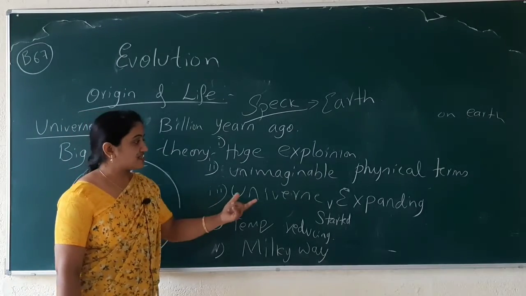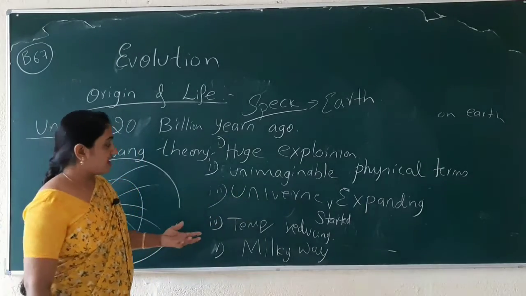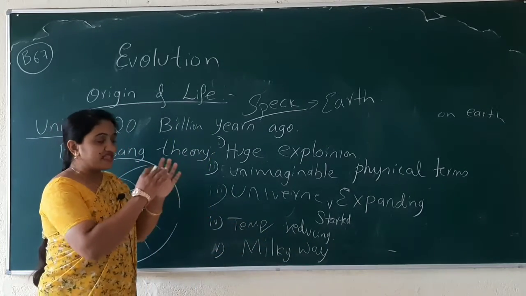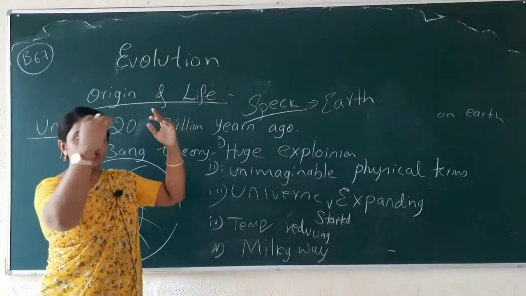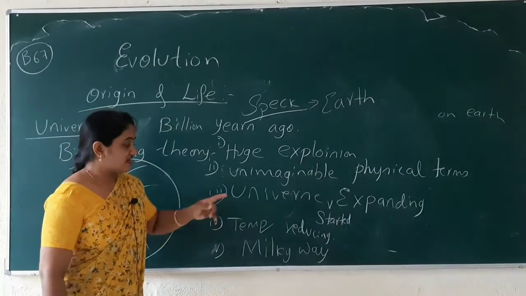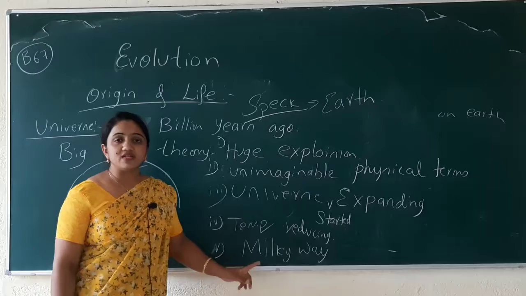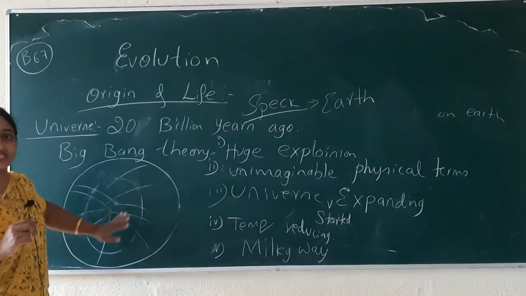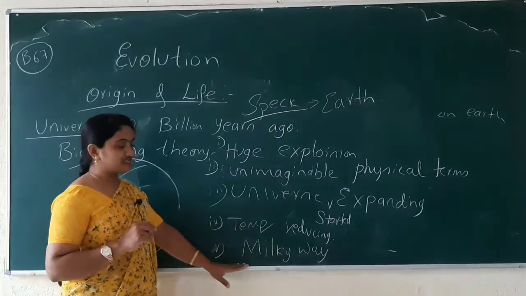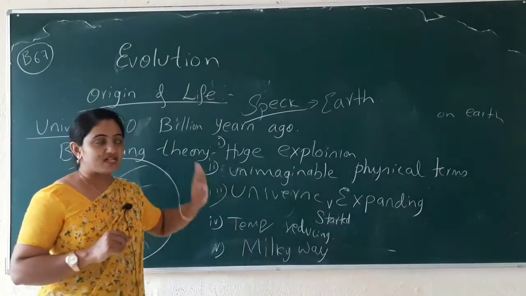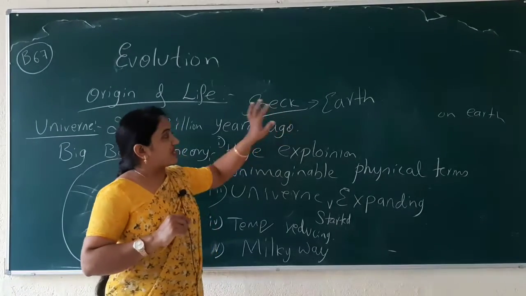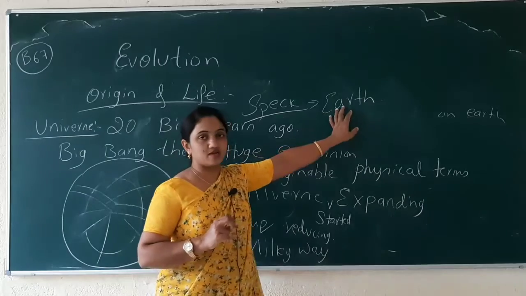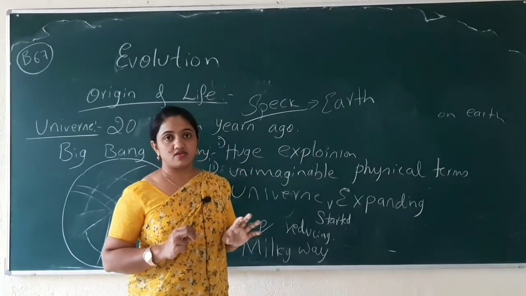The universe started expanding slowly, and the temperature gradually started reducing as the universe expanded. In this universe, a number of galaxies are present. Our galaxy is the Milky Way. In the Milky Way galaxy, a very small speck is present, that is nothing but the Earth.